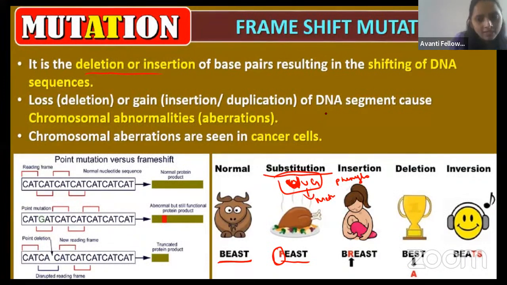Observe here what is happening. I have told you, AUG is there, right? If I substitute A with U, what will happen? UUG, right, guys? Now, before it was coding the methionine, now it has started to code the phenylalanine, right? The amino acid was changed, the meaning was changed. The same thing happens in the frame shift mutation.